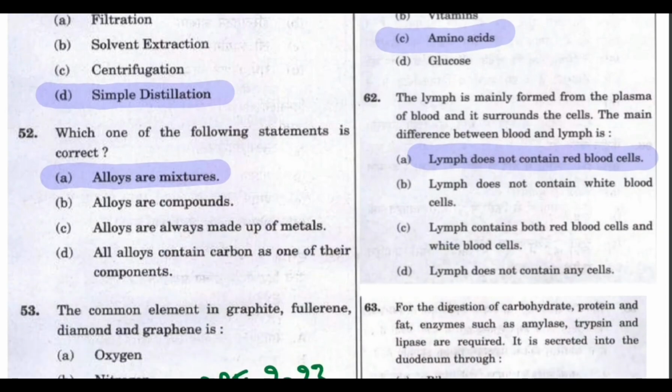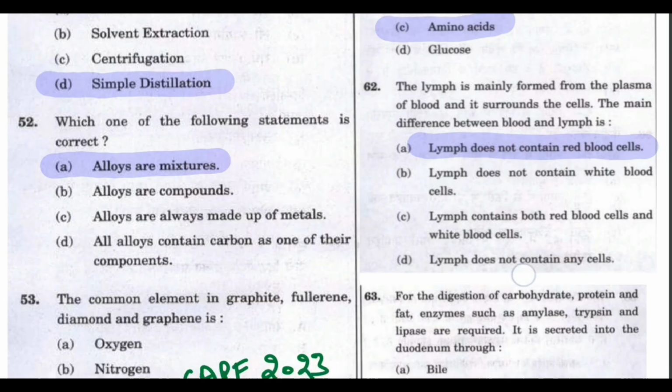And this is about the features of alloys. So alloys are mixtures. They are not compounds, and they are not always made up of metals only. They are also composed of non-metals. So alloys are mixtures.